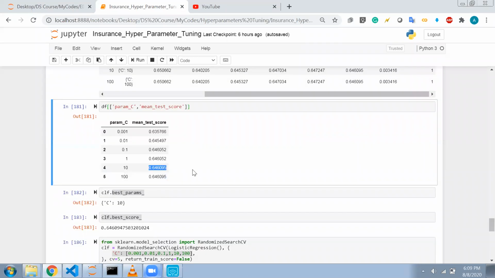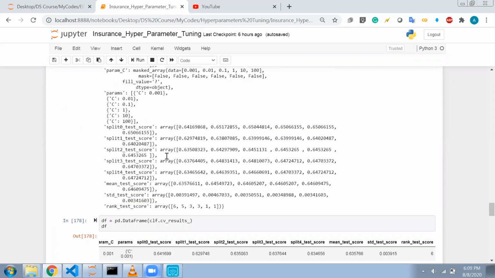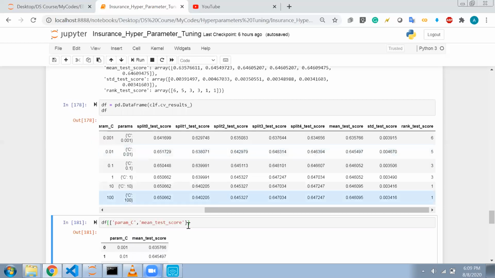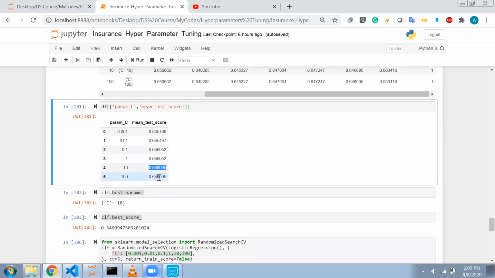So this is one of the uses of grid search CV. I will pass on all the hyperparameters on which I want to train my model, and it will train automatically, and in the end it will give me a report. From that report I will choose those parameters for which my model is giving me the highest accuracy. So this C I will use.